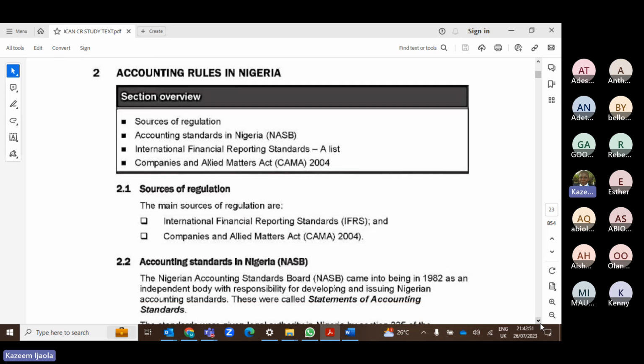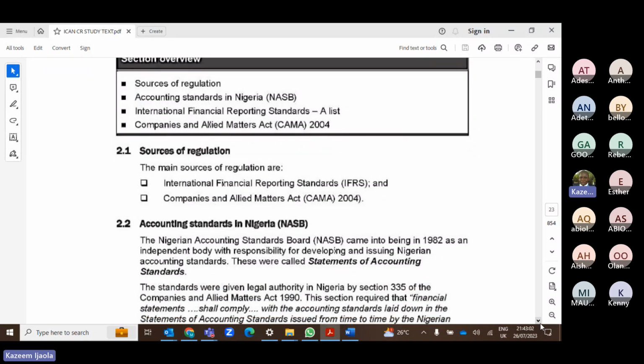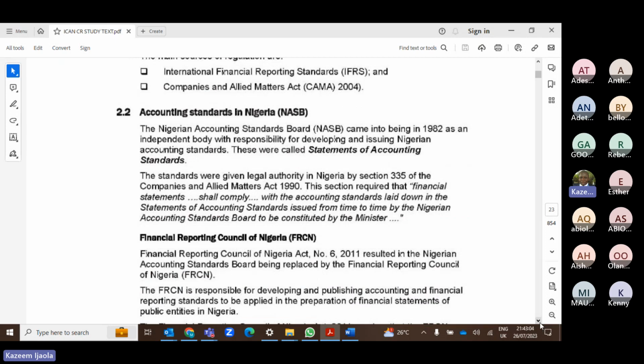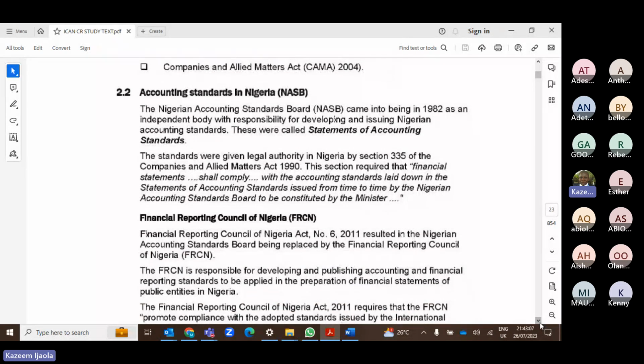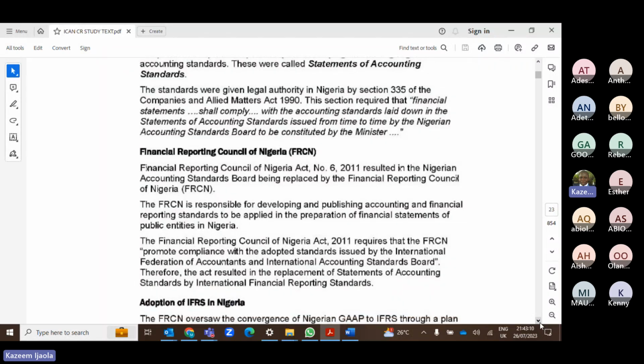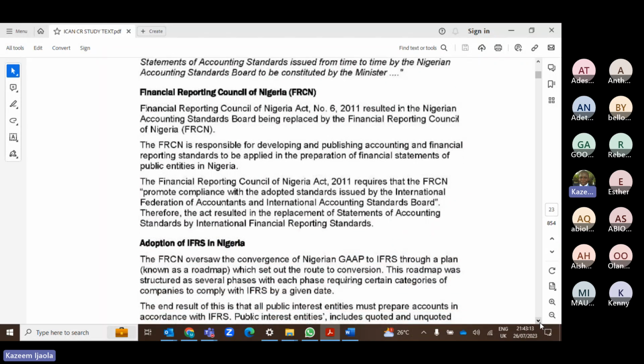So the accounting rules in Nigeria, we've discussed this. We've discussed the sources of regulation: your IFRS, your Companies and Allied Matters Act, and the third one is your listing rules for those listed entities. NASB is quite archaic now, so we don't need to discuss all this again. NASB is no more, but we now have a body known as FRCN. So what do they do? They are like our own IASB. Globally we have IASB, but in Nigeria we have FRCN, the Financial Reporting Council of Nigeria.